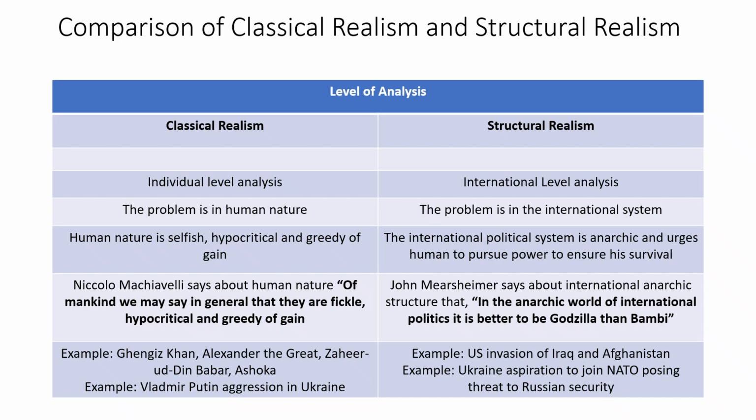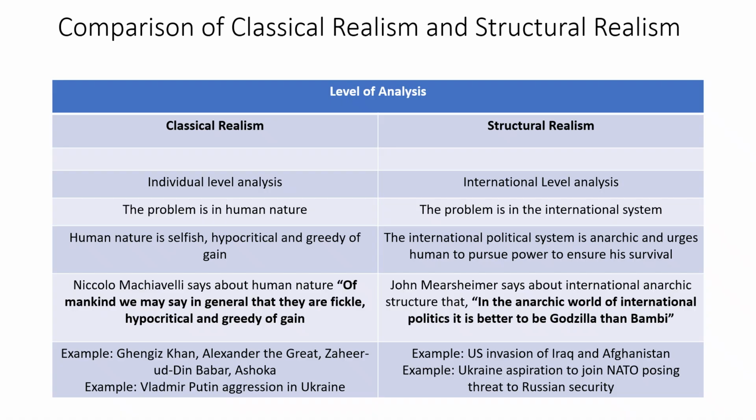Like no one went to save Iraq when it got attacked by the USA. No one went to save Iran when it got attacked by the USA recently in 2025 under the operation named Operation Midnight Hammer. So all these flaws of the international system urge nations to pursue power politics, right? So I've given some examples here. The US invaded Iraq and Afghanistan in 2003 and 2001 respectively. Then Ukraine's aspiration to join NATO posing a threat to Russian security.